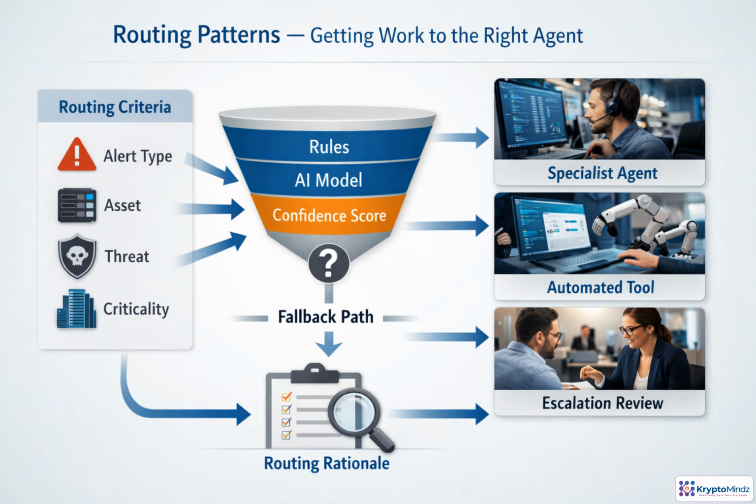Routing is the handoff logic that keeps work moving to the right place. Start with the signal: alert type, asset, threat category, and business criticality. Then use rules and model classification to choose the likely path. Confidence matters. High confidence work can go directly to a specialist agent or automated tool. Low confidence, high impact, or conflicting evidence should trigger human review. Store the rationale so analysts can trust and audit the decision.